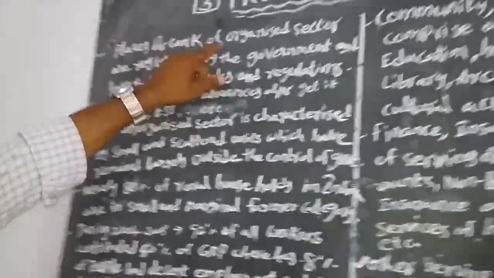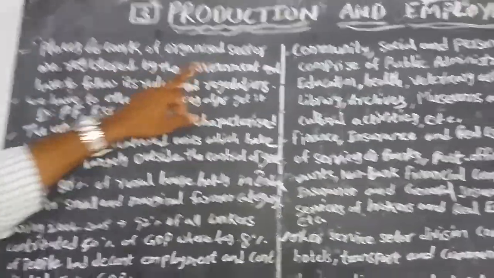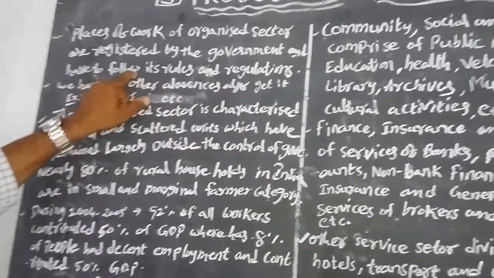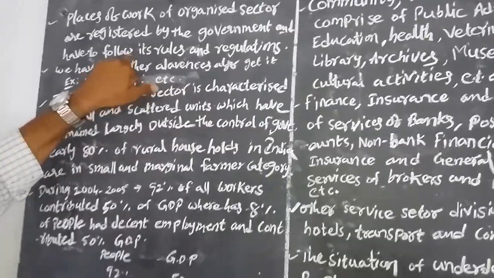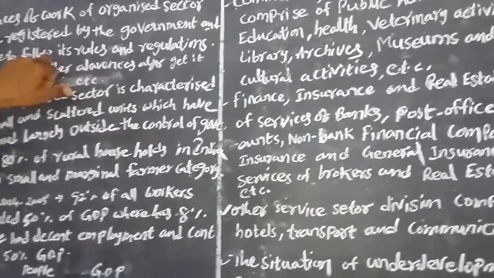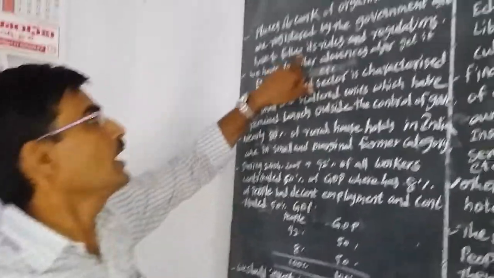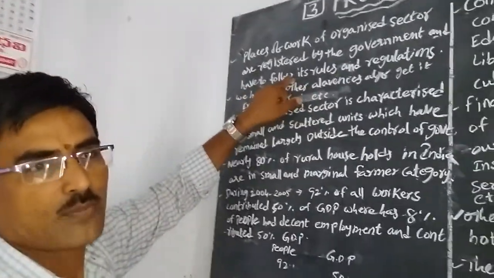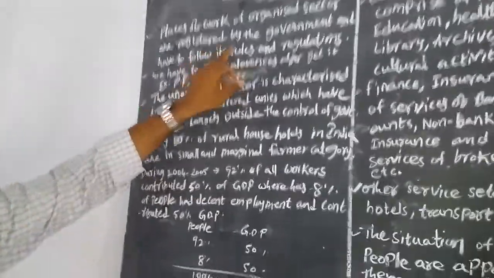Places of work in the organized sector are registered by the government and have to follow its rules and regulations. Only the registered companies follow government rules and regulations. The other companies do not follow the government rules; that is called the unorganized sector.